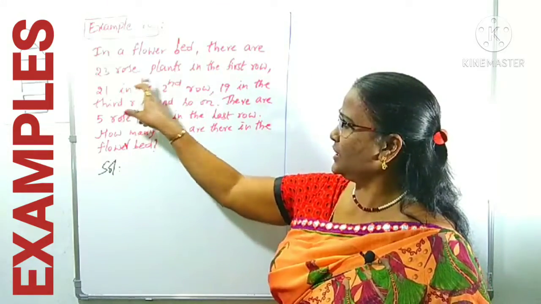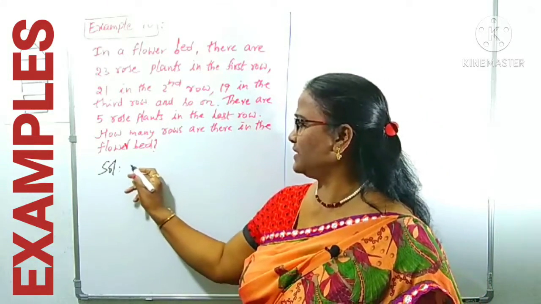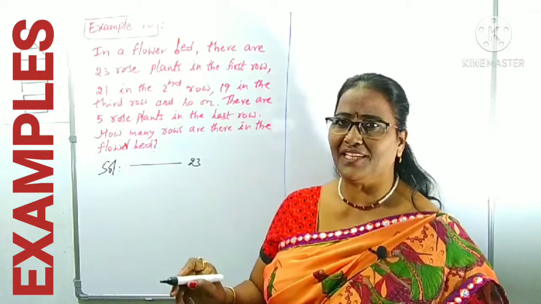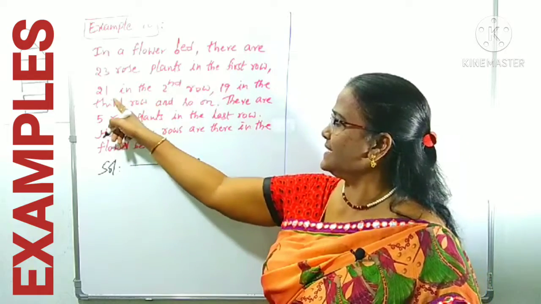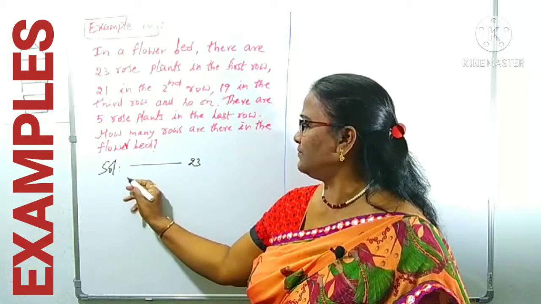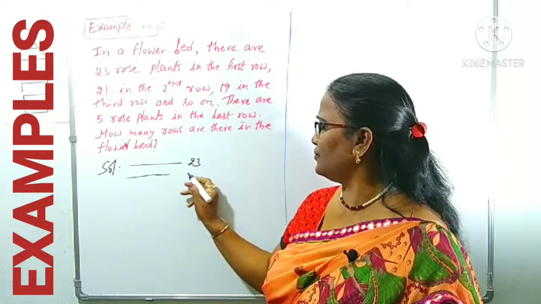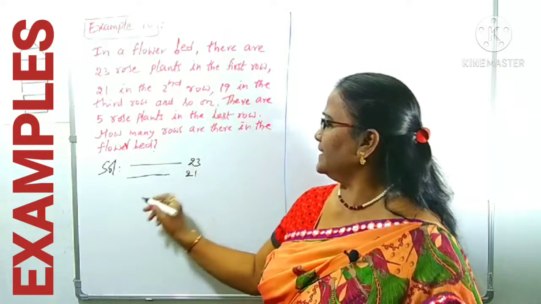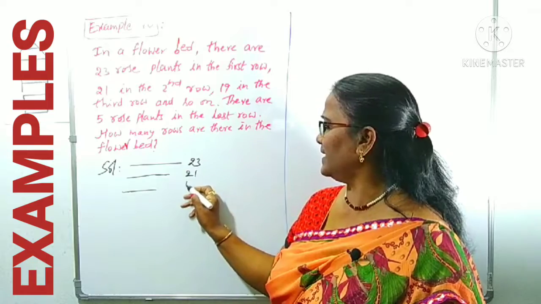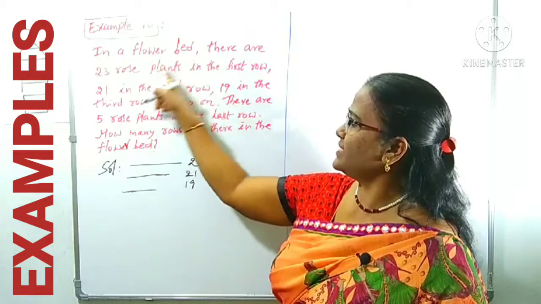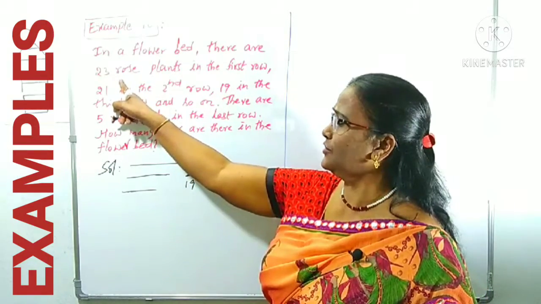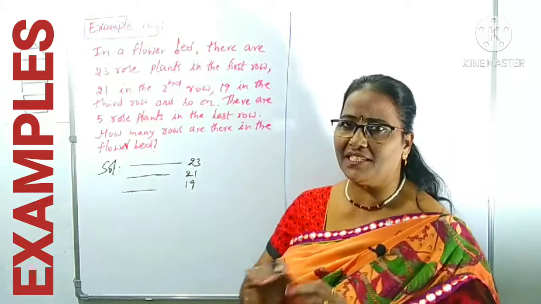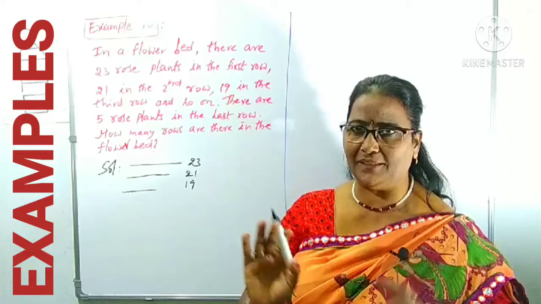In the first sentence: in a flower bed, there are 23 rose plants in the first row. Suppose you take this as the first row, how many rose plants are there? 23, right? And in the second row, 21 plants are planted. And in the third row, 19. You have to read clearly.